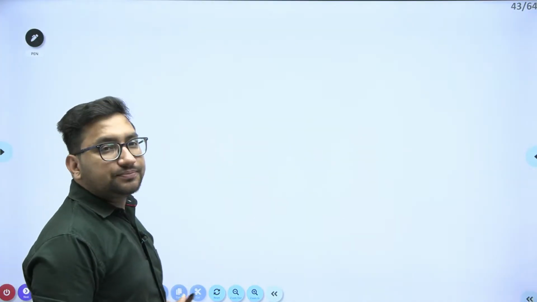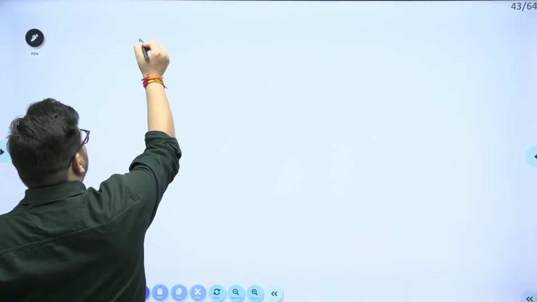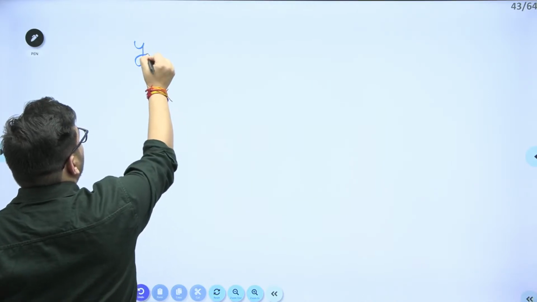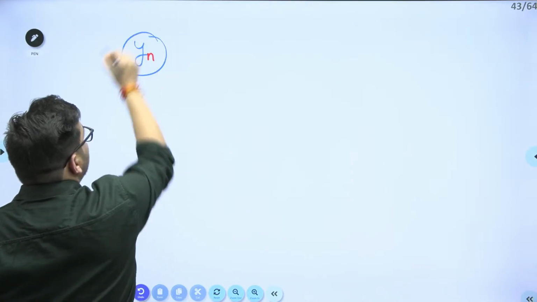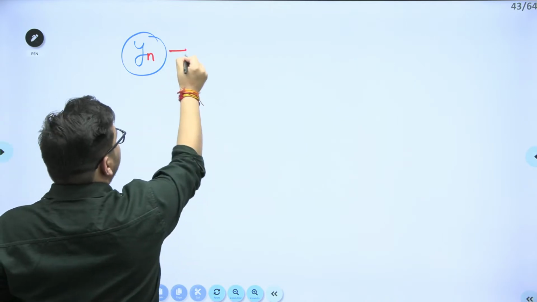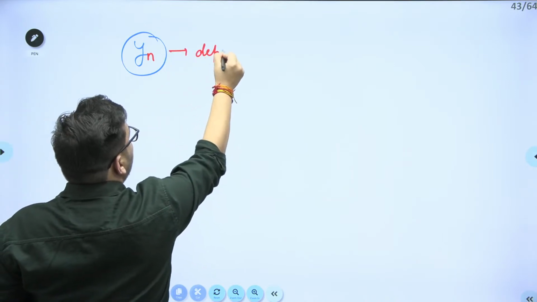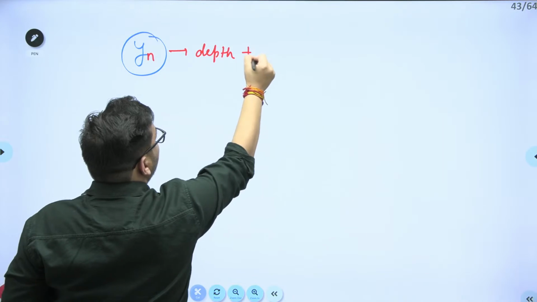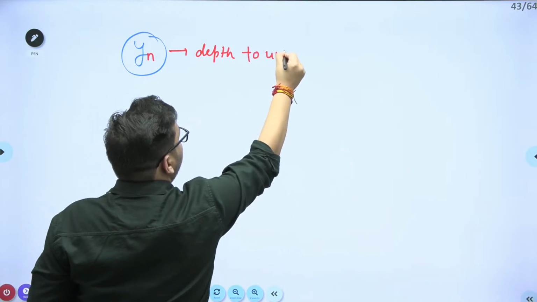Now try to see. We have seen the relation for the yn value. Yn is nothing but the depth corresponding to normal flow, or the depth of uniform flow.